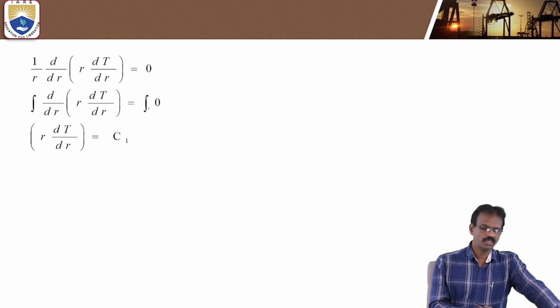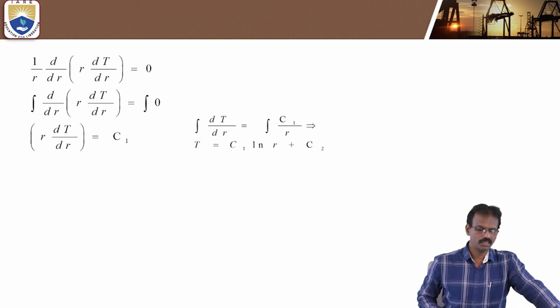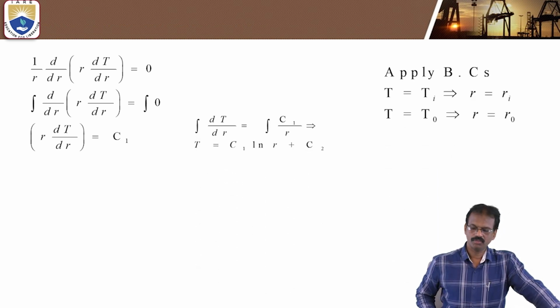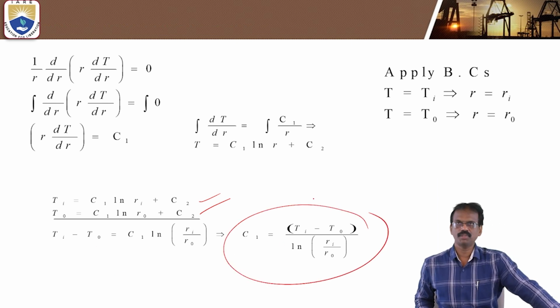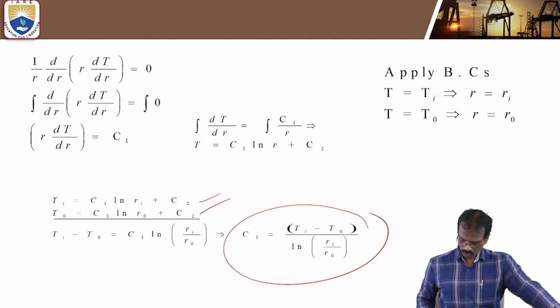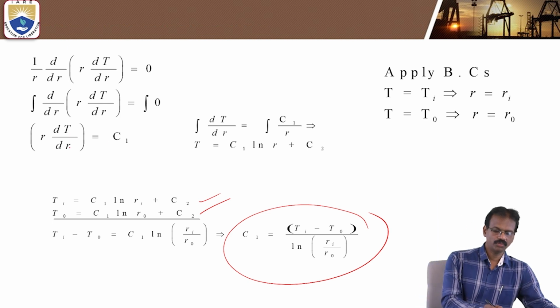Okay, integrate both sides, then we will get the C1 value like this one. If you substitute the first boundary condition and the second boundary condition and solve this one, you will get the C1 value. So C1 is equal to (Ti minus T naught) by ln(Ri by R naught). Okay. So you know that formula, C1 is equal to R into dT by dR, or C1 by R is equal to dT by dR.